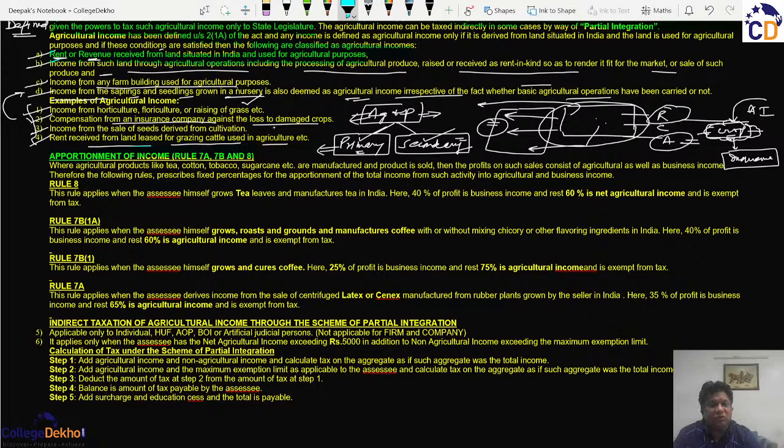So whatever the total profit accrues to him from the stage of growing that primary produce to the stage of selling that finished goods will include both agricultural income as well as business income. And it is so difficult to classify how much of that profit is agricultural income and how much is business income. And the perfect examples are tea and coffee.